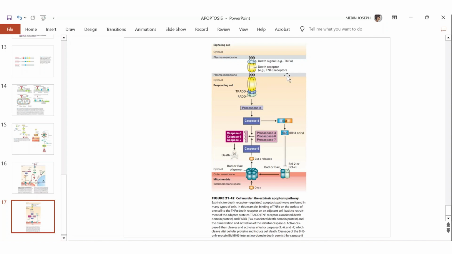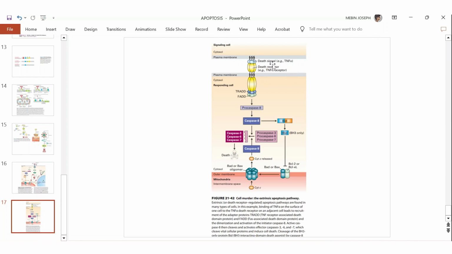So both the ligands, TNF alpha and FAS, are actually produced by those cells which give us immunity or which protect our body from diseases. That's why this type of extrinsic pathway is only activated during virus infection or any pathogen infection. Clear. So this type of apoptosis pathway is usually generated during infection time. Okay.